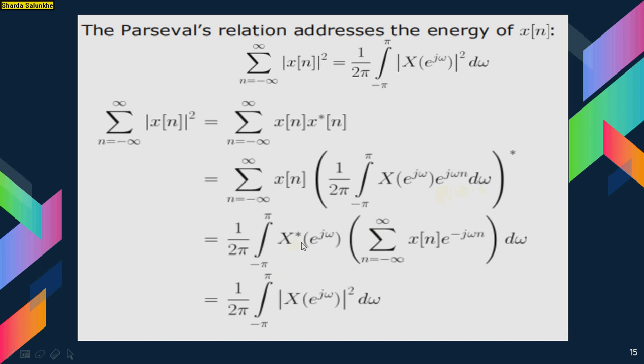So that is the conjugate of X of e raised to j omega into the summation of x of n into e raised to minus j omega n d omega. And this term is nothing but mod of X of e raised to j omega squared. So that is nothing but 1 by 2 pi times the integral from minus pi to pi of mod of X of e raised to j omega squared d omega. For this derivation you need pen and paper, so you can derive it properly as well as understand the derivation.